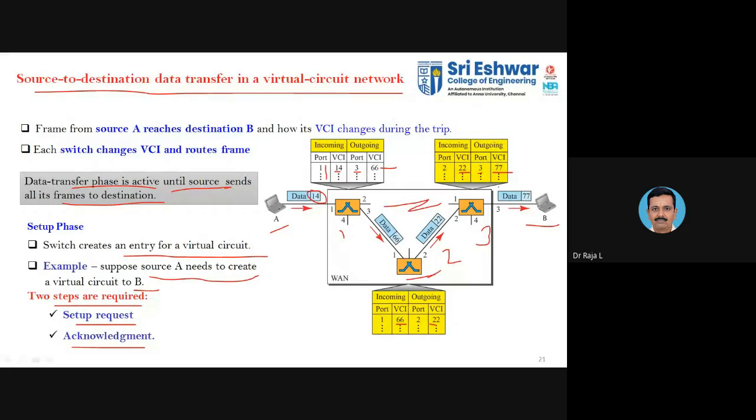So here you can see a circuit switching path available between the source node and the destination node. As you know, the packet switching approach does not have any fixed path. It may take any path that is available on demand at the time of data transfer. But in the case of a virtual circuit, you need to establish a path. That's why you are establishing a path between these switches 1, 2, and 3.